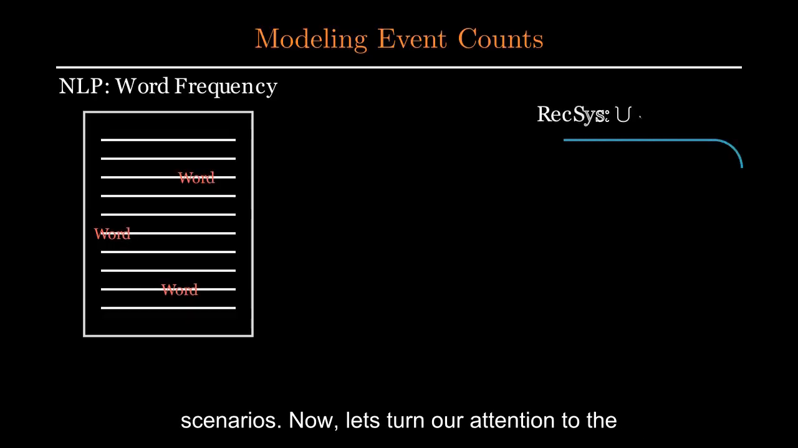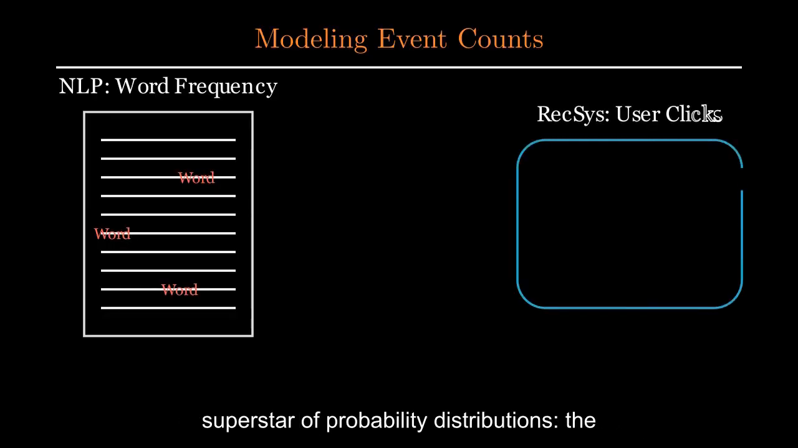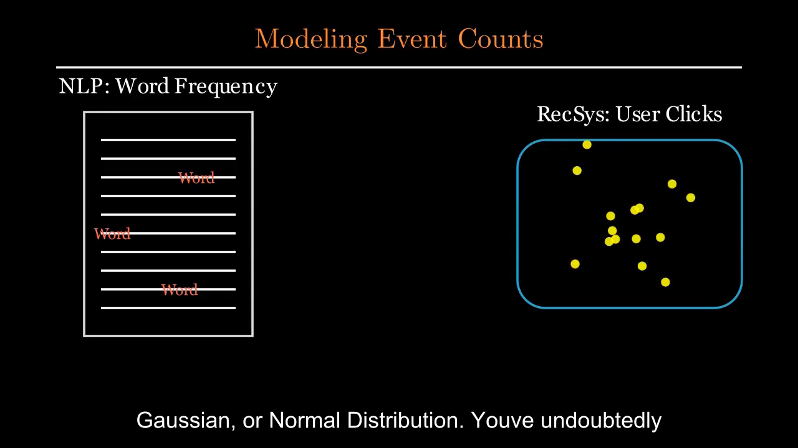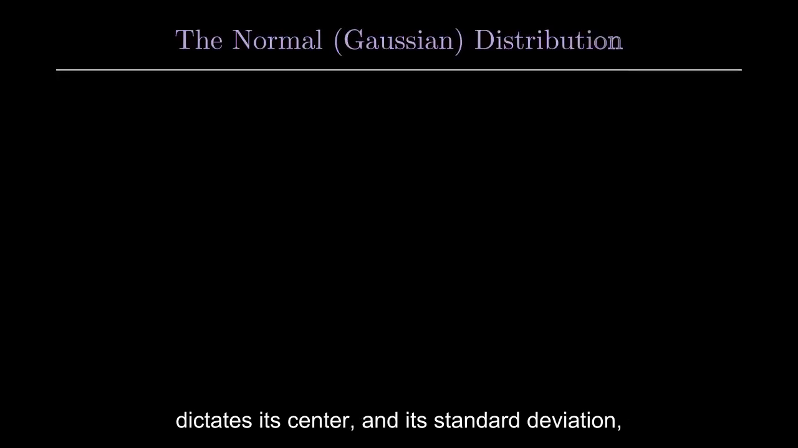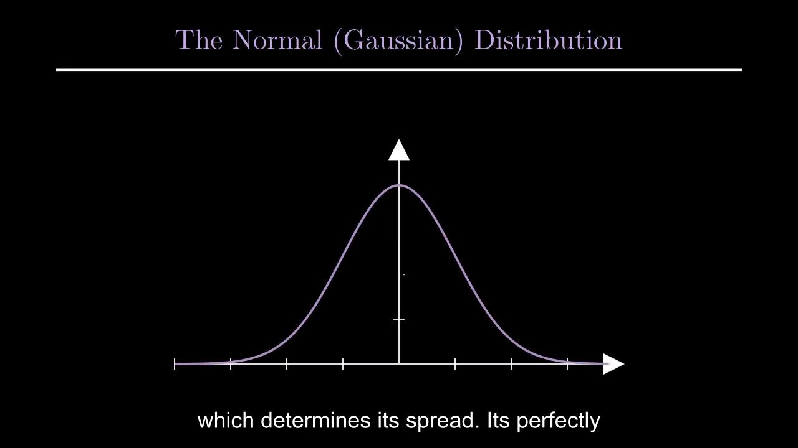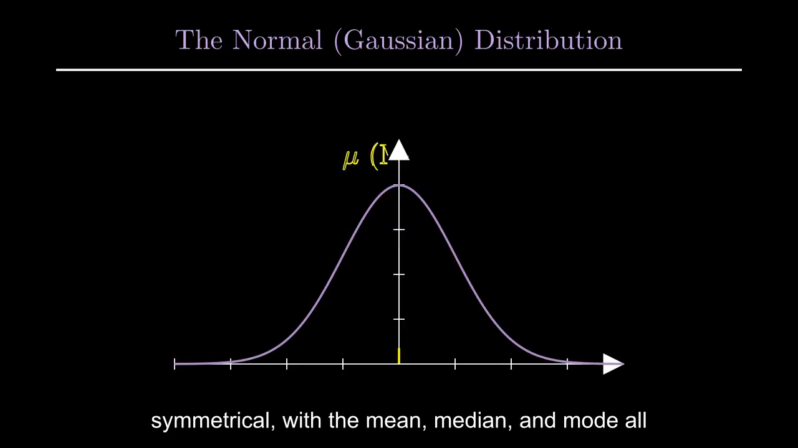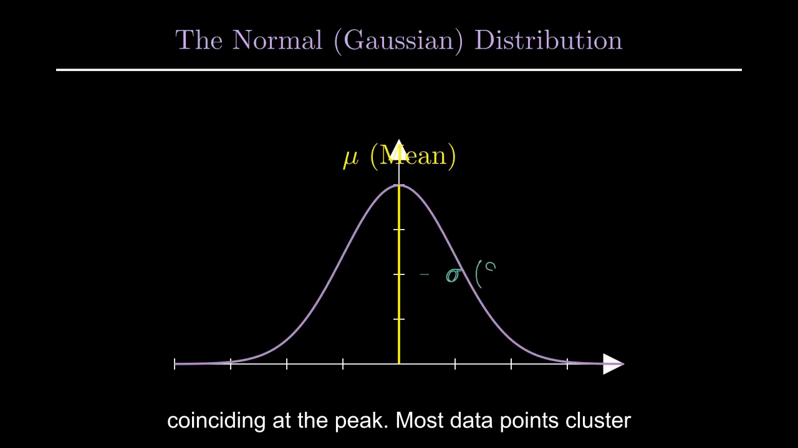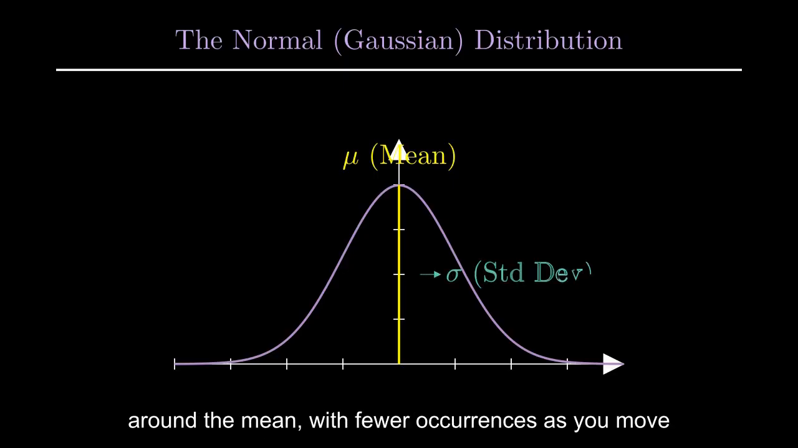Now, let's turn our attention to the superstar of probability distributions, the Gaussian, or normal distribution. You've undoubtedly seen its iconic bell-shaped curve. This continuous distribution is characterized by its mean, which dictates its center, and its standard deviation, which determines its spread. It's perfectly symmetrical, with the mean, median, and mode all coinciding at the peak. Most data points cluster around the mean, with fewer occurrences as you move further away.